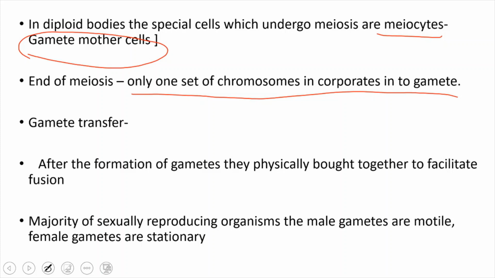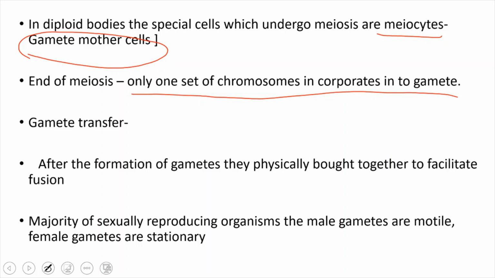So this is called gametogenesis. Gametogenesis means the formation of gametes. We have two types of gametes, male and female gametes. Formation of male gametes is known as spermatogenesis and formation of female gametes is known as oogenesis, right? So gametes are haploid in nature, right?